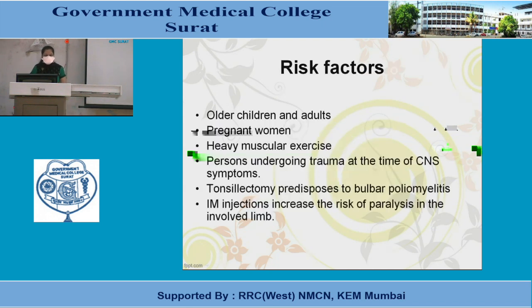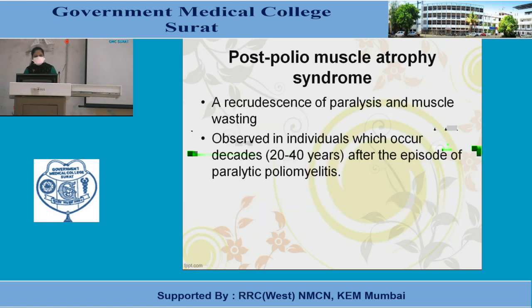Risk factors: older children and adults, pregnant women, heavy muscular exercise, and persons undergoing trauma at the time of CNS symptoms. Tonsillectomy predisposes to bulbar poliomyelitis. IM injections increase the risk of paralysis in the involved limb. Post-polio muscle atrophy syndrome: a recrudescence of paralysis and muscle wasting happens. It is observed in individuals decades, 20 to 40 years, after the episodes of paralytic poliomyelitis.